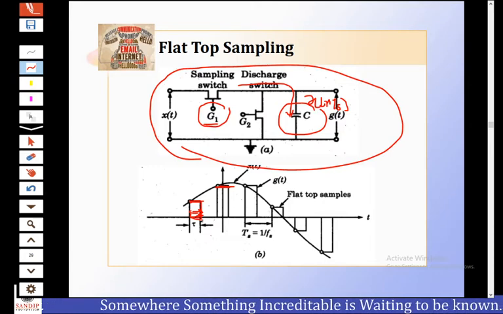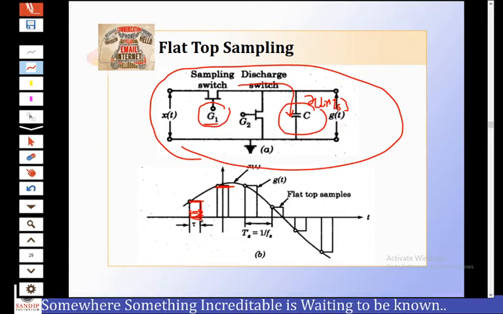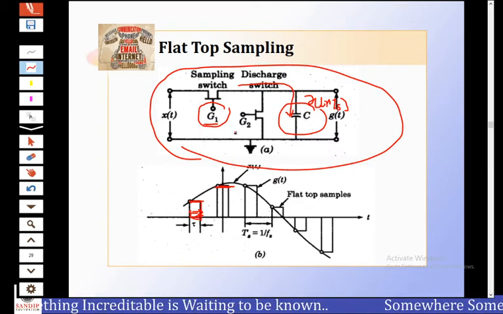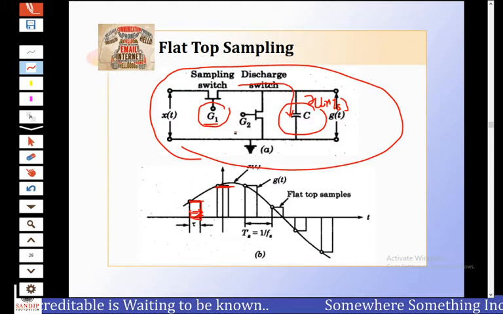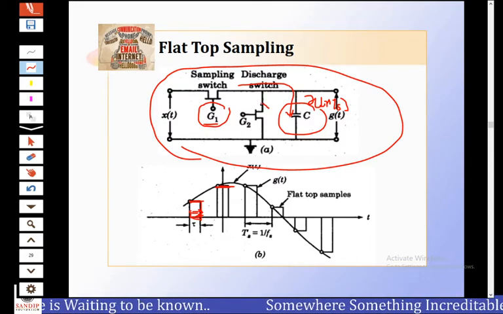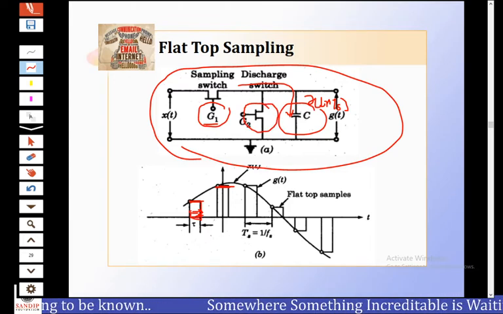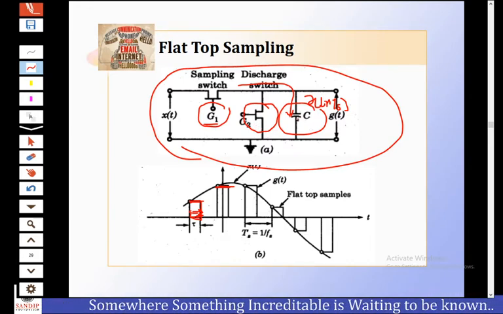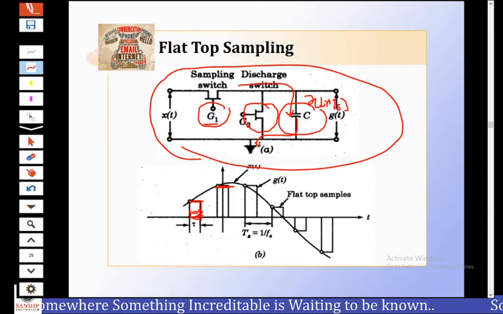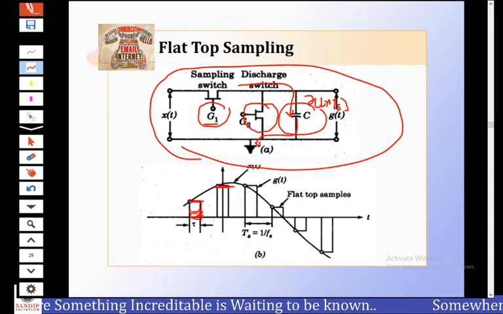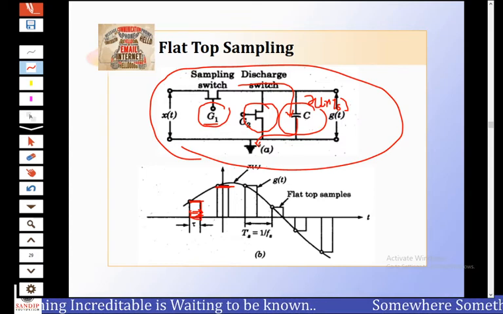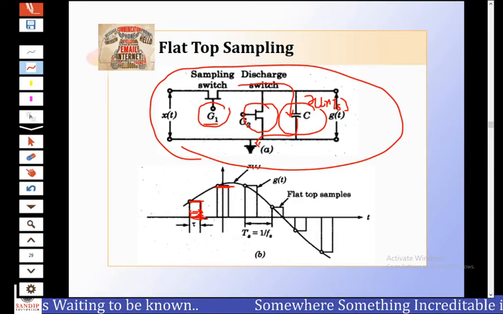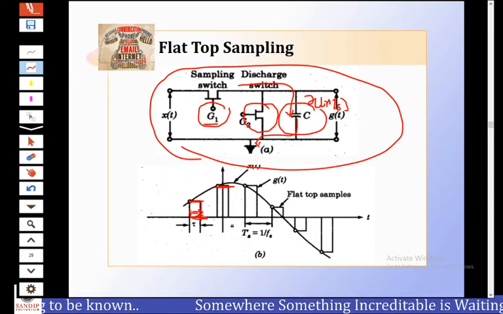At the end of the pulse interval tau, a pulse is applied to the G2 gate terminal, that is the gate terminal of the discharge FET. This will turn on the discharge FET and short circuit the capacitor. The output voltage is then reduced to 0 as shown in the figure.